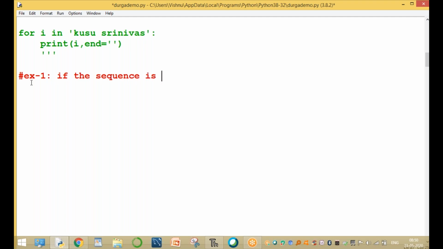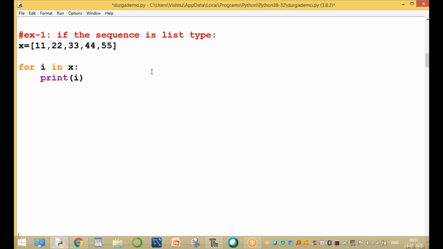But the last example, 10th example: if the sequence is list type, it means a collection of values. The values are enclosed by square brackets and separated by commas. For example, here x is a list equal to 11, 22, 33, 44 and so on. Assume any values you can specify: 10, 20, 30, 40, 50, or 11, 22, 33, 44, 55. Any values. Now we are using for I in x, print of I.